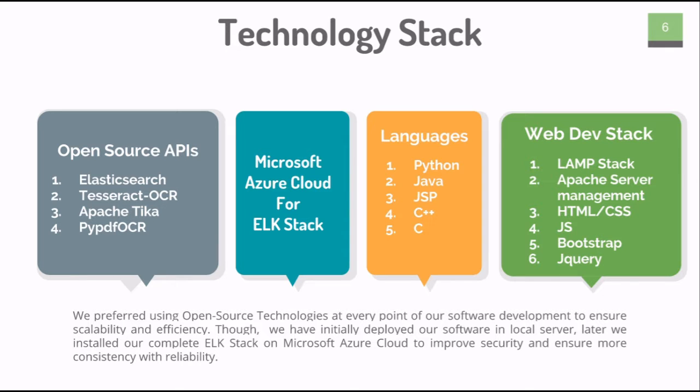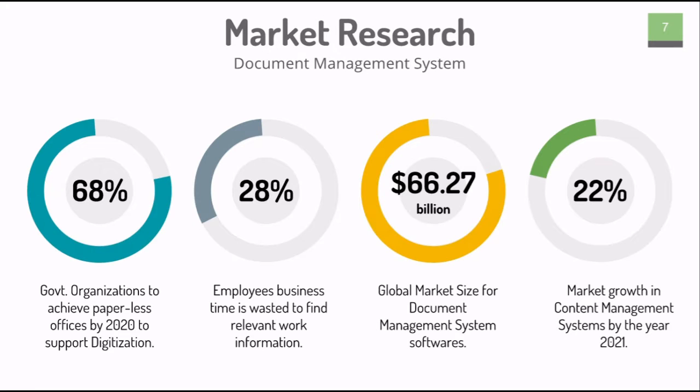We have preferred using open source technologies at every point of our software development to ensure scalability and efficiency. We initially deployed our software on a local server. Later, we installed the complete ELK stack on Microsoft Azure Cloud to improve security and ensure more consistency with reliability.